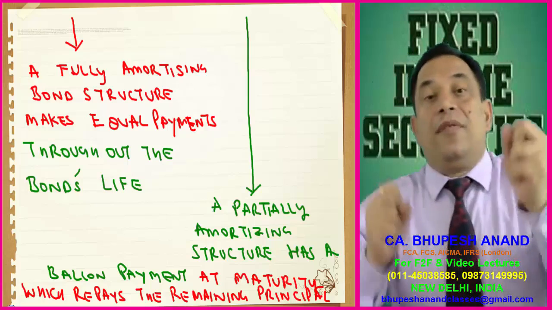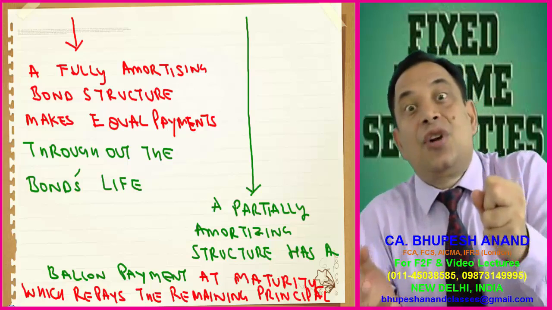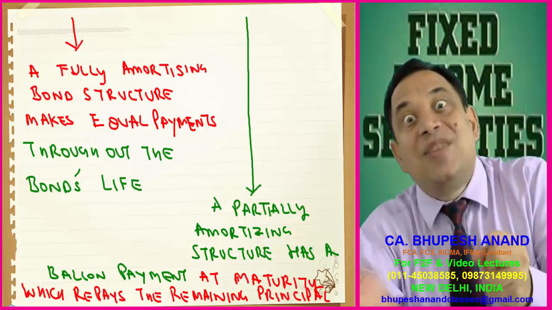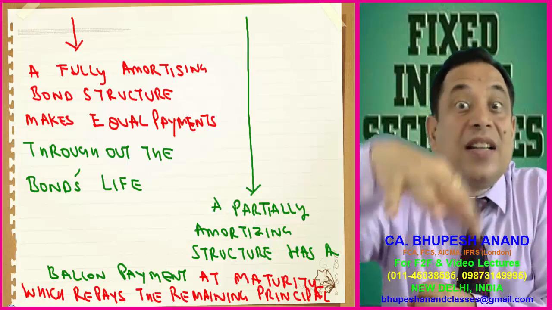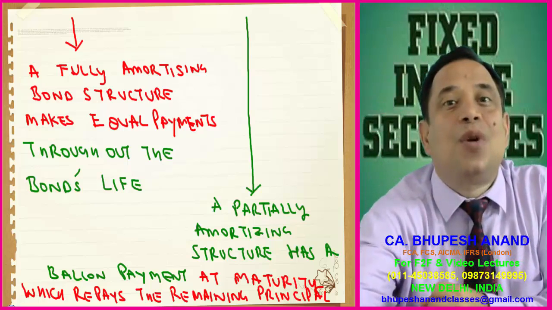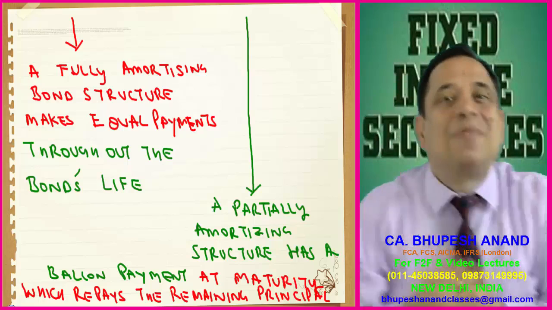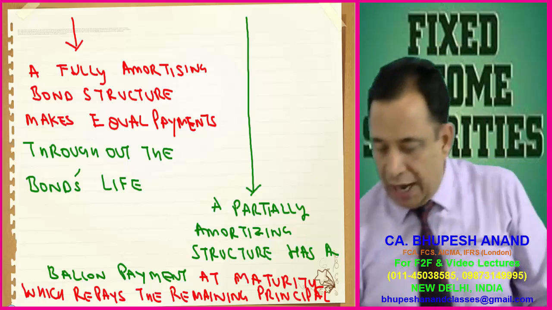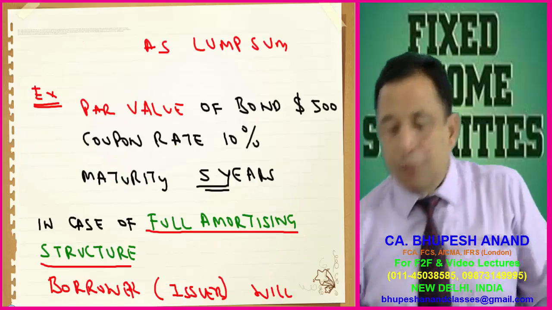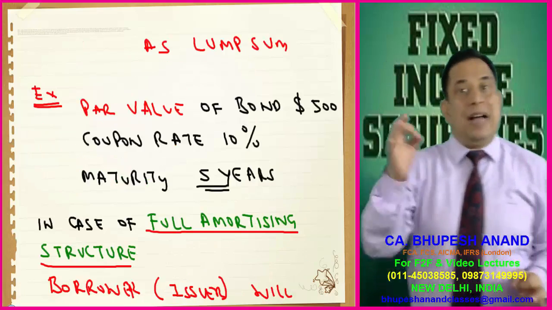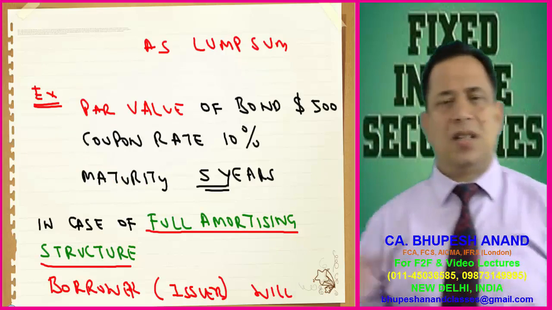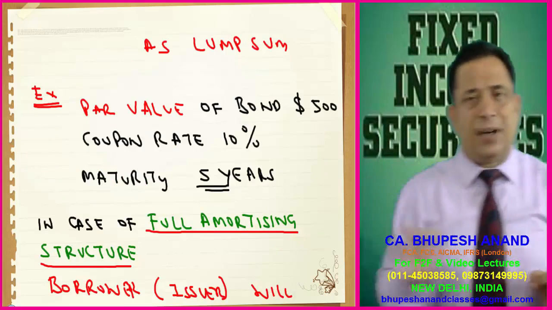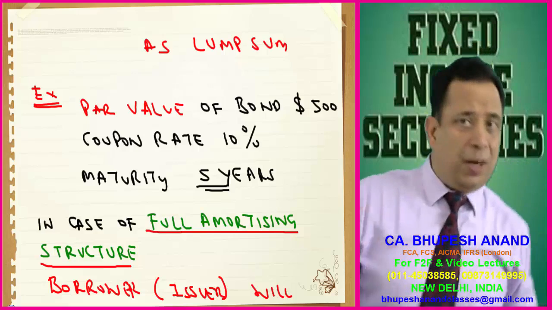When there is a mixture of full amortizing as well as bullet structure, when I mix these two, it will be named partial, and the synonym of partial is balloon type structure. So I have taken an example to explain full as well as partial. Let there be a bond of $500 million, let the interest rate coupon be 10%, and let the maturity be 5 years.